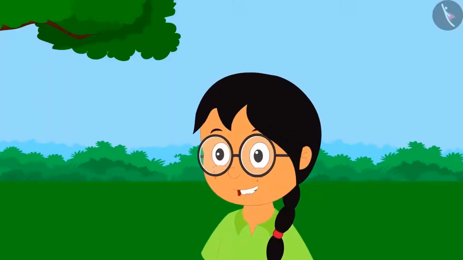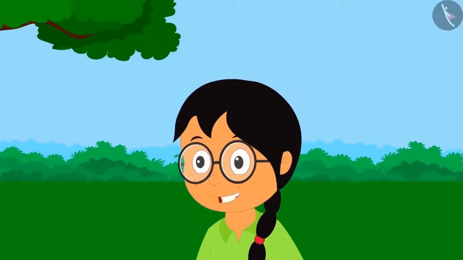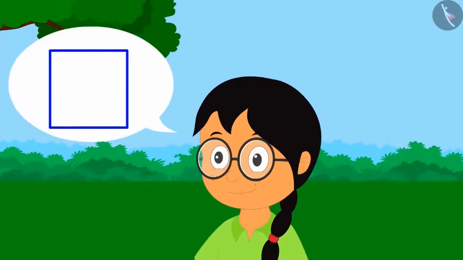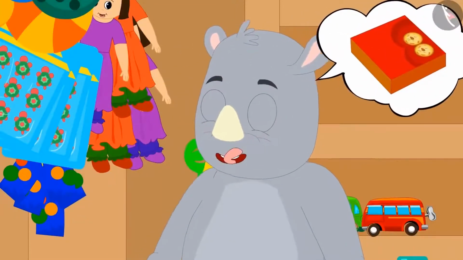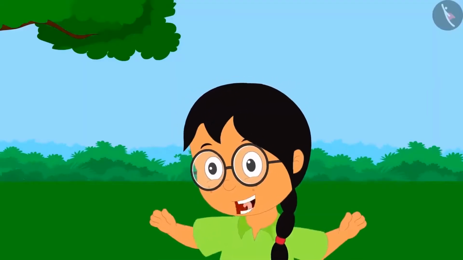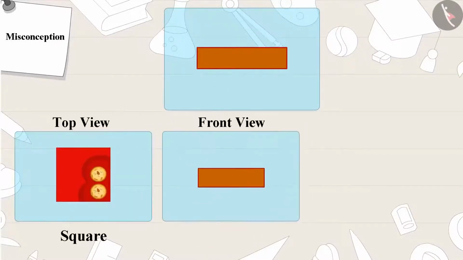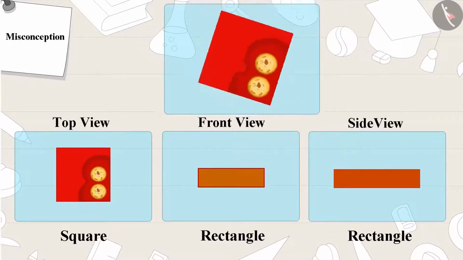"My second riddle. Which object is a square from top view, front view, and side view?" "My good friend Appu's confectioner sweet box." "This is a wrong answer. Sweet box is a square in top view. But in front view, it is a rectangle. And even in side view, it is a rectangle."